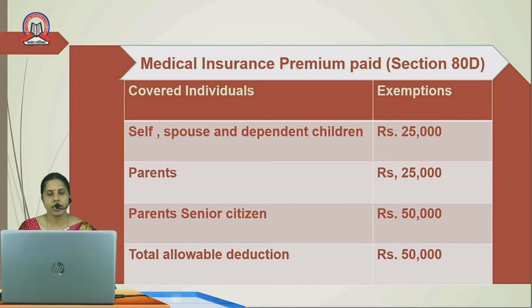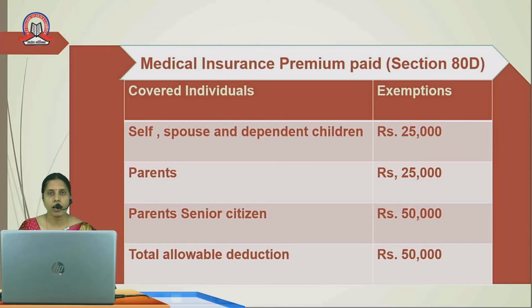The next we have medical insurance premium paid. This medical insurance premium paid is covered under section 80D. Now the covered individuals are: if medical insurance premium is paid for self, spouse and dependent children, the maximum exemption is restricted to 25,000 rupees or the amount actually paid, whichever is lower. The medical insurance premium paid for parents, an additional 25,000 is allowed. And if parents are senior citizen, the deductible amount is extended to another 25,000 rupees, that is 50,000.